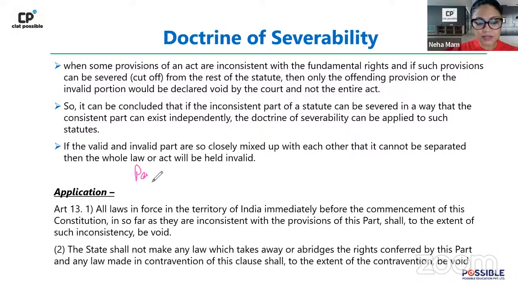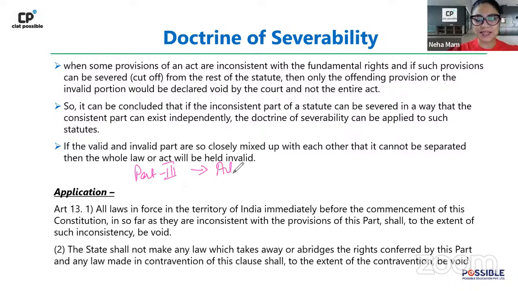Can anybody tell me from which article Part 3, the chapter of fundamental rights, begins, and what is the first article? Quick quiz time. Which is the article from where Part 3 begins, and what does that article contain? Can anybody quickly tell me? What important article is it? A quick revision on your chapter of the Constitution. No, Ayush, Article 14 will come after this. We are asking where Part 3 starts.